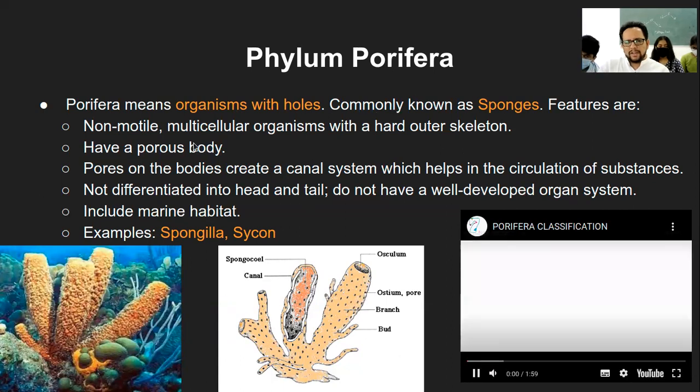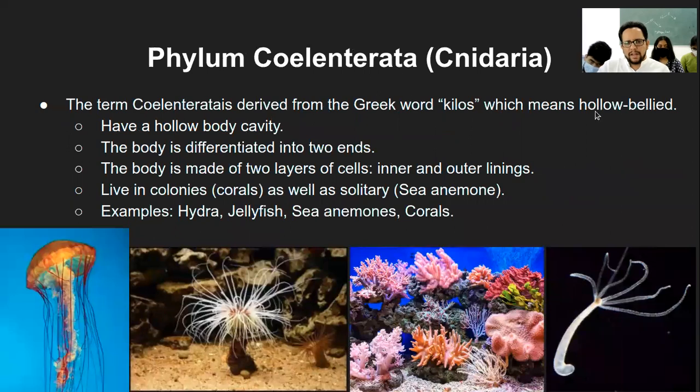Then the next category is the Coelenterata, or the phylum is Coelenterata. It's also called Cnidaria. Specific differentiation into two ends, that is head and tail kind of arrangement, and they are hollow bellied organisms. So inside them they have a hollow cavity, and the common example of this Cnidaria is the jellyfish or the corals that you know, and the sea anemone and hydra. These are the two additional examples.